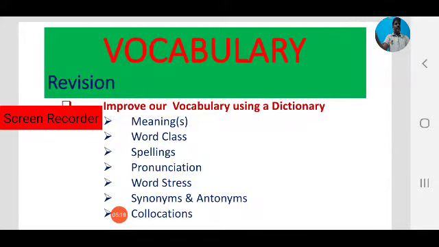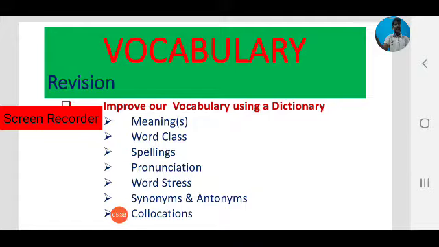Next one, spellings. We can learn correct spellings from a good dictionary. For example, as we have seen, some words have more than one spelling. Spelling is different in American English and British English.